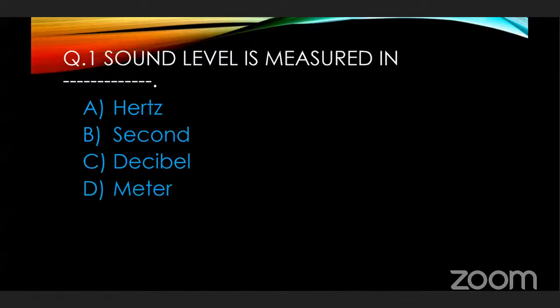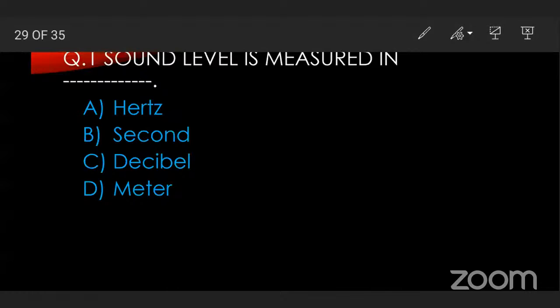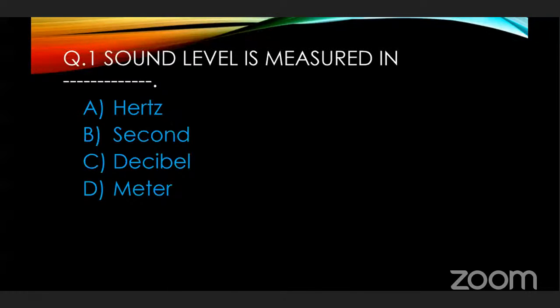Now, the first question: sound level is measured in option A hertz, option B second, option C decibel, and option D meter. Option C, decibel.